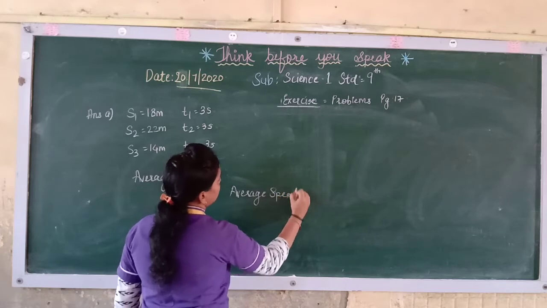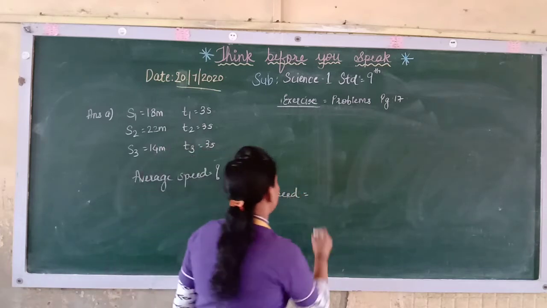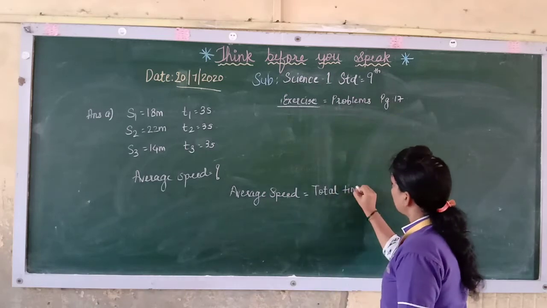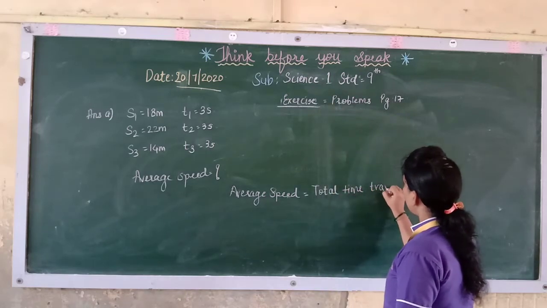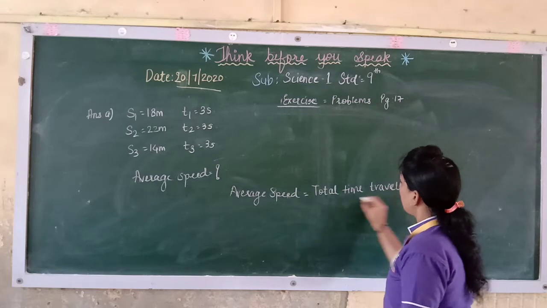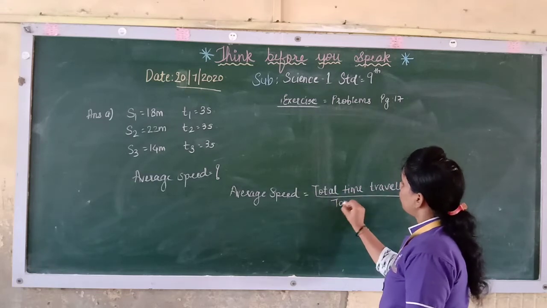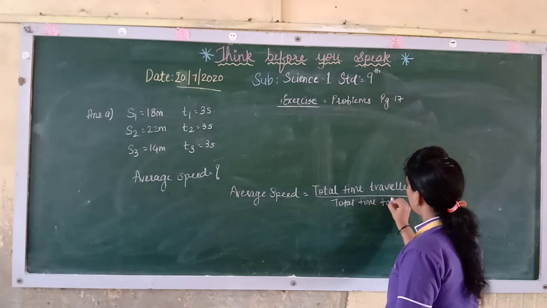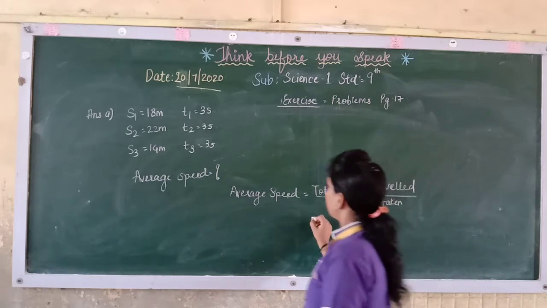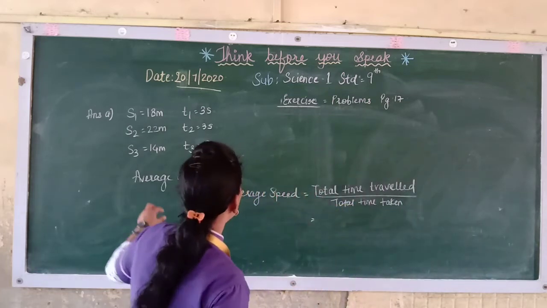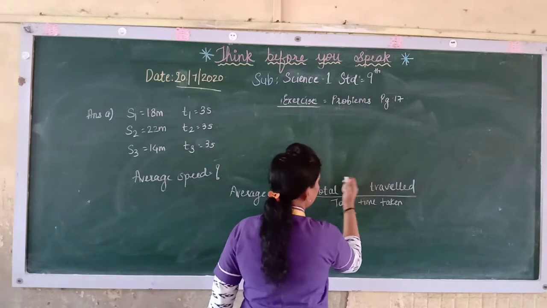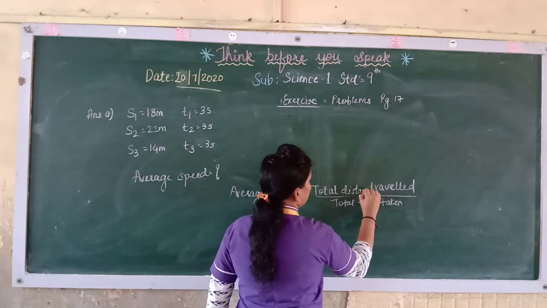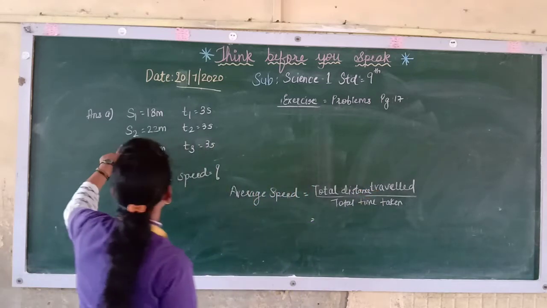So your average speed is equal to the total distance travelled upon the total time taken. The distance is S1, S2, S3.